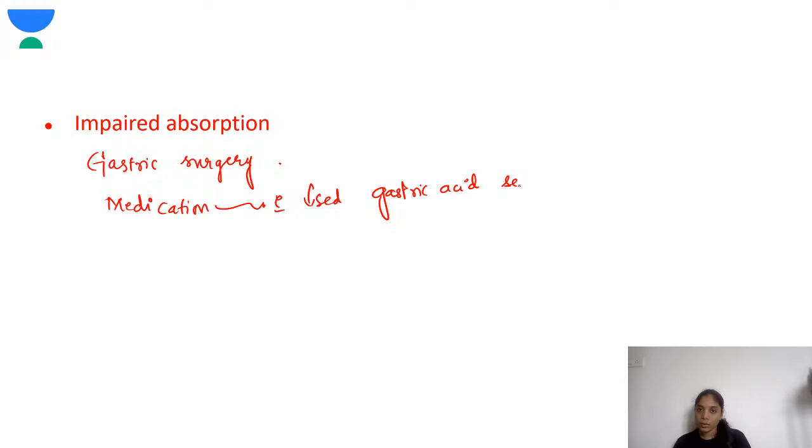Then in case of intrinsic factor deficiency, vitamin B12 is not absorbed. I've told you in the previous metabolism slide how intrinsic factor binds with cobalamin and enters the cells. So all this is very important.